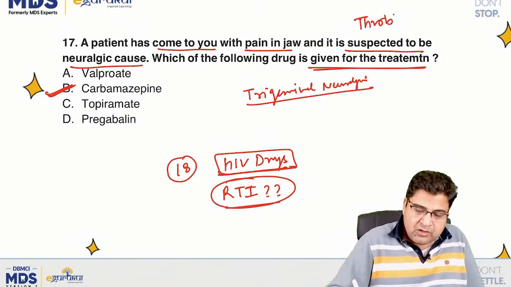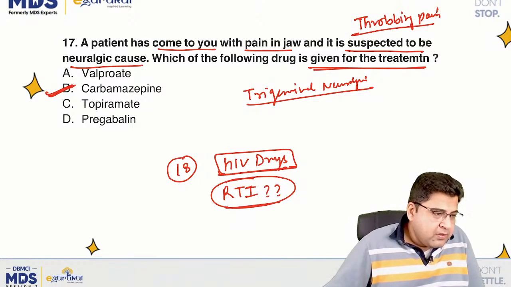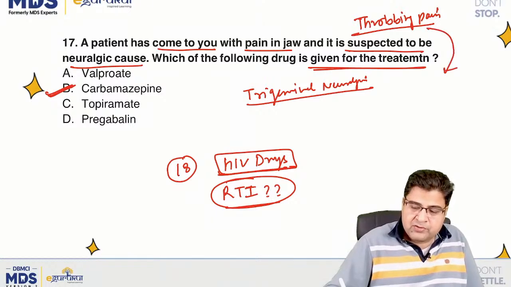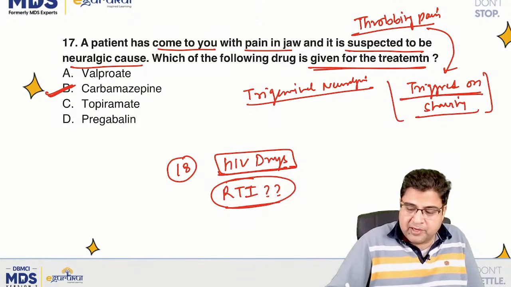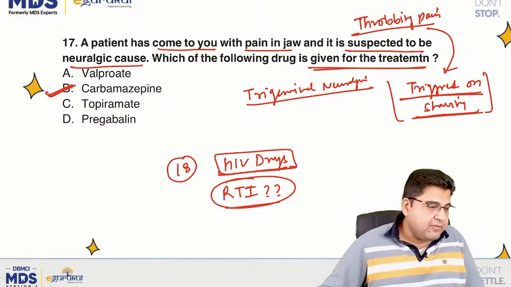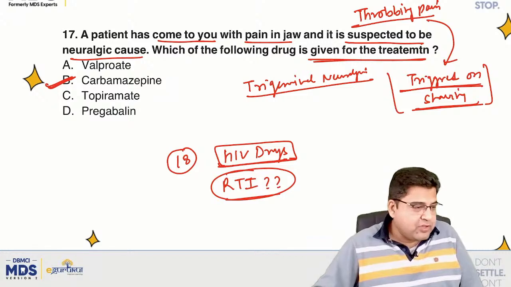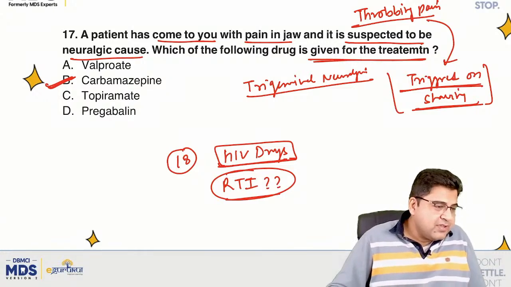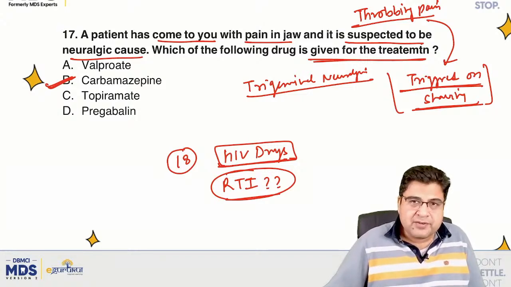Was the history of the facial region? Triggered on shaving. Okay, the patient has throbbing pain that is triggered on shaving. Very good, guys. This is going towards shaving of the beard, right? Triggered by shaving. So carbamazepine is the drug of choice. Trigeminal neuralgia history was there.